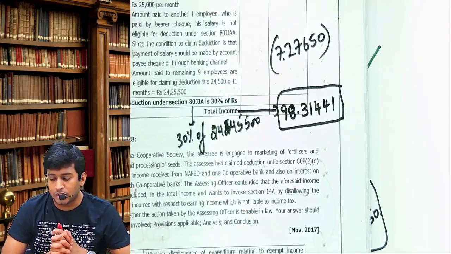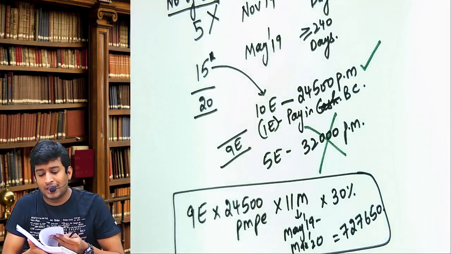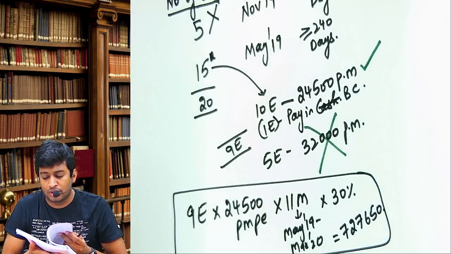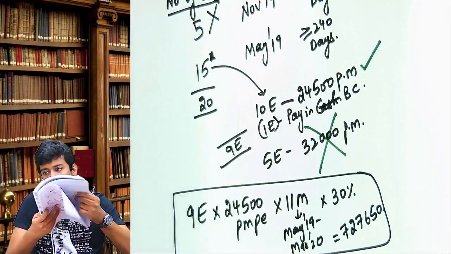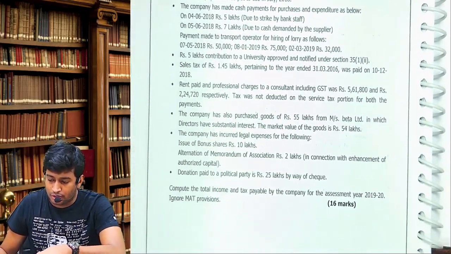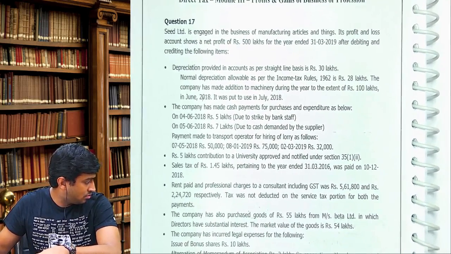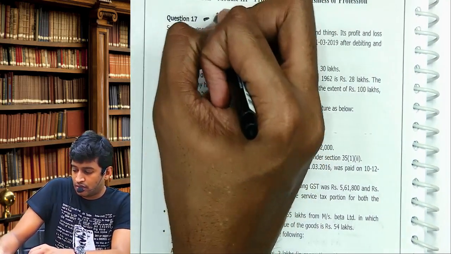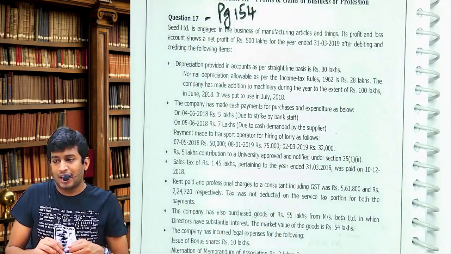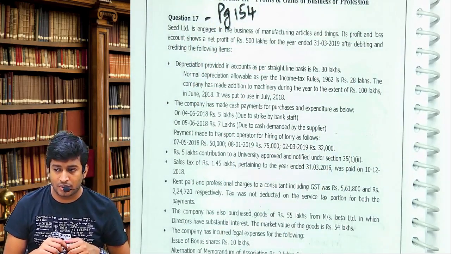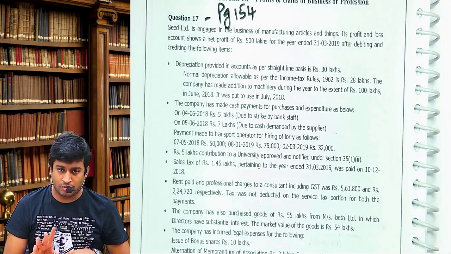So this completes 27. Now the last problem of your module is 17. Page 154. I repeat, I will give all the adjustments right now. I'll give the time also right now. You will do and show me right now.